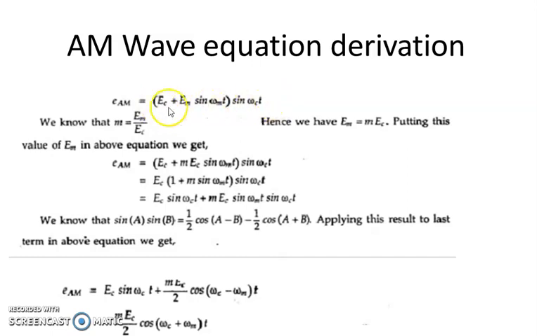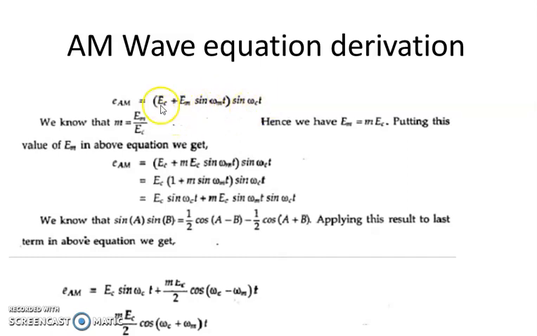So, this is actually a carrier wave, but the amplitude of this carrier wave varies. That is, the amplitude is Ec plus Em sin omega m t, where Em sin omega m t is actually the message signal, and Ec is the amplitude of the carrier signal. So, this together will form the amplitude of the amplitude modulated wave. The frequency remains the same as that of the carrier signal, that is omega c. So, this is actually the amplitude modulated wave.